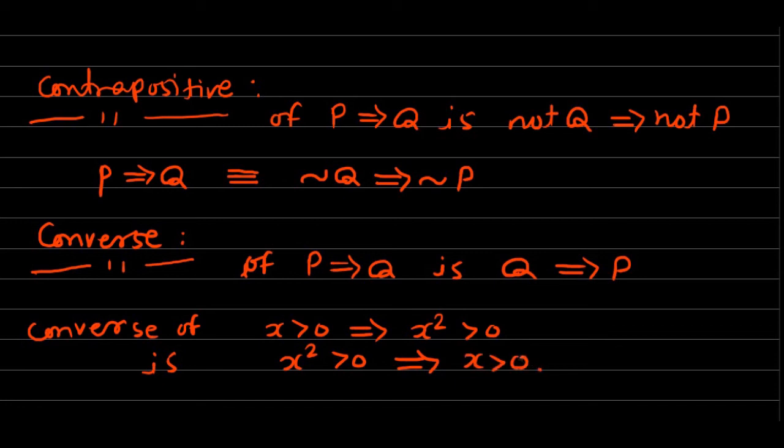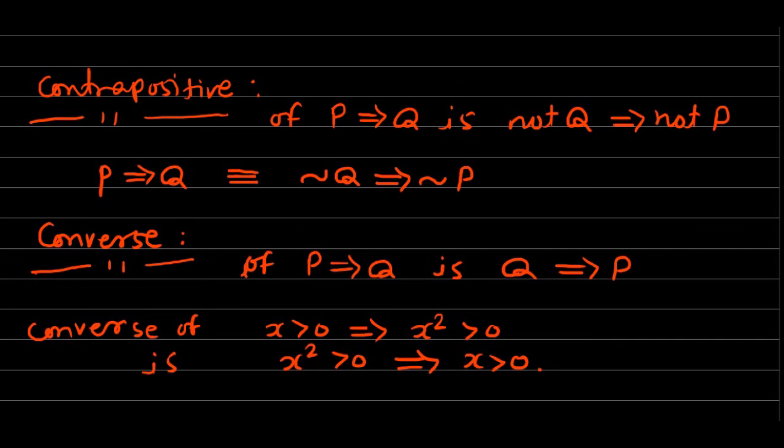This is the converse of an implication. Okay, so we have seen the contrapositive as well as the converse of a conditional statement or implication statement. Next we'll see the negation of a statement.